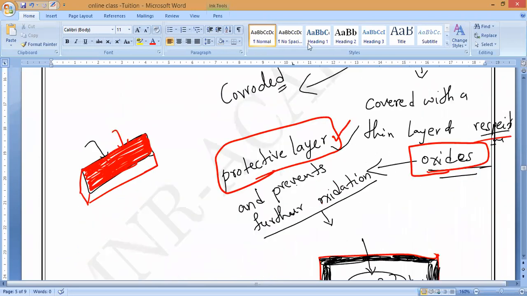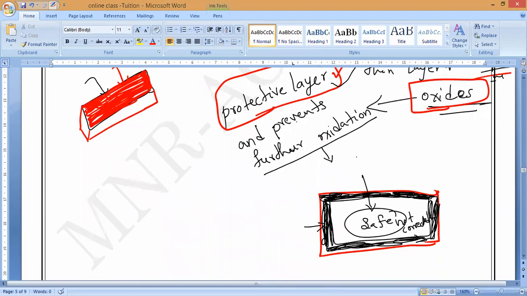It prevents further oxidation inside the metal. That is what you have to remember. It prevents the oxidation or corrosion of the metal underneath. Underneath means deep inside. Is it okay, guys?